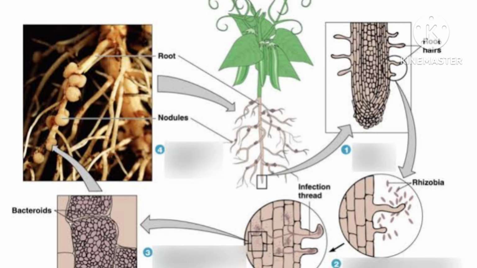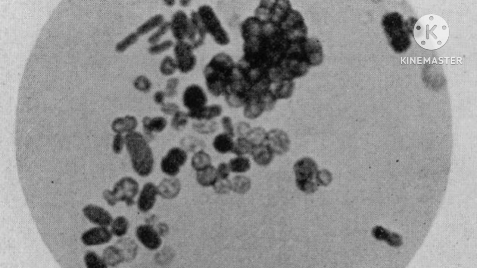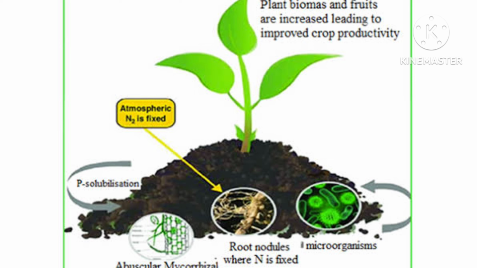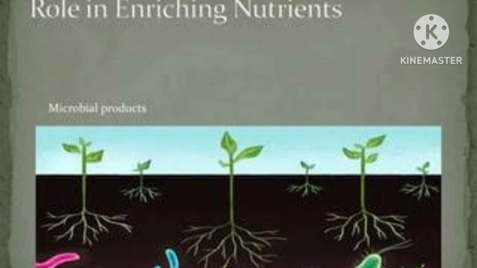Increasing soil fertility. About 78% of air around us is nitrogen gas. Plants need it mainly for synthesizing proteins, but they cannot take it from the atmosphere directly. Microorganisms like Rhizobium, Nostoc, Anabaena, Azotobacter help to provide these essential elements to the plants by fixing them from the atmosphere to form certain compounds that they release into the soil that can be taken up by the plants, and these microbes are commonly called biological nitrogen fixers.